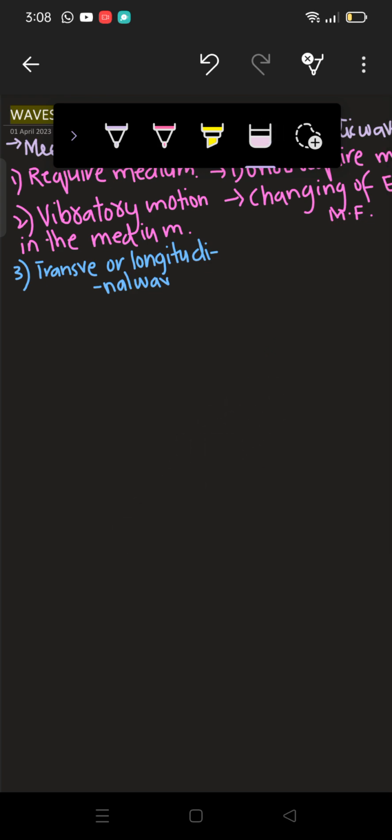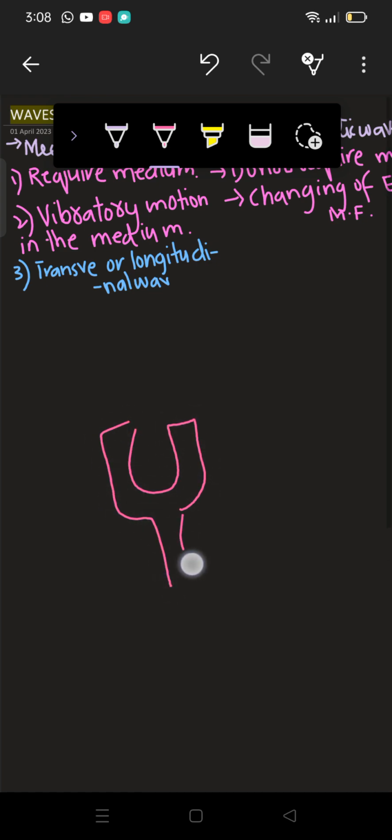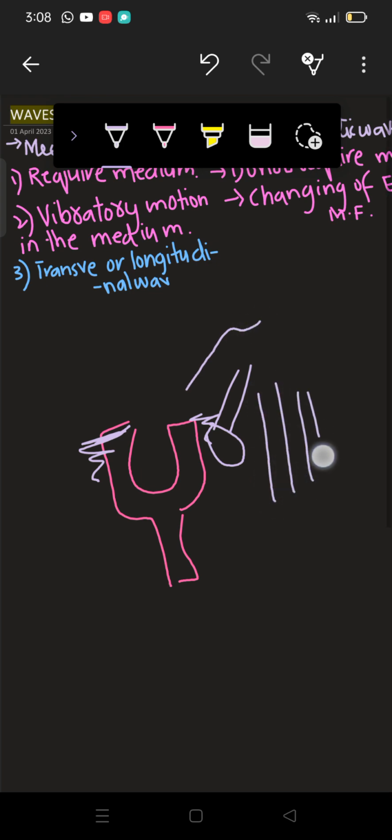If I talk about longitudinal waves, as I have given you an example, this is the tuning fork I have. If I am striking a rubber hammer to this, it will start vibrating, and by vibrating, this material will produce waves which are longitudinal waves, also known as sound waves.